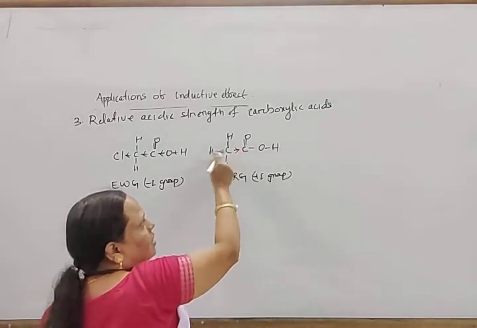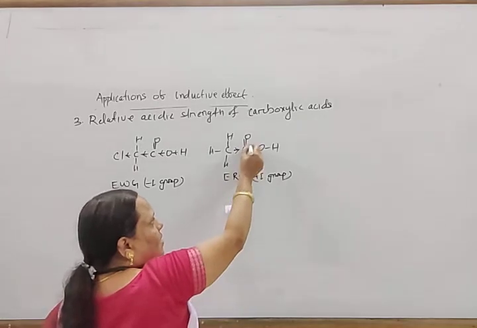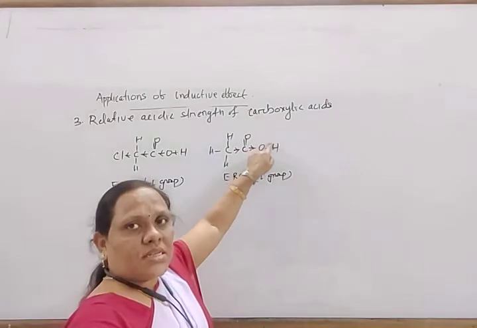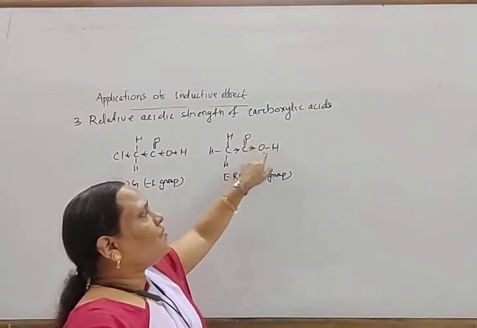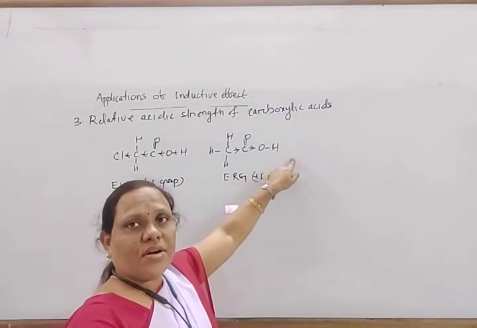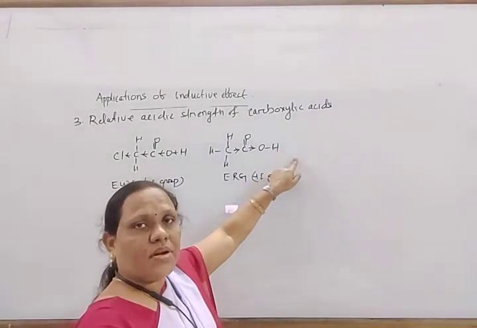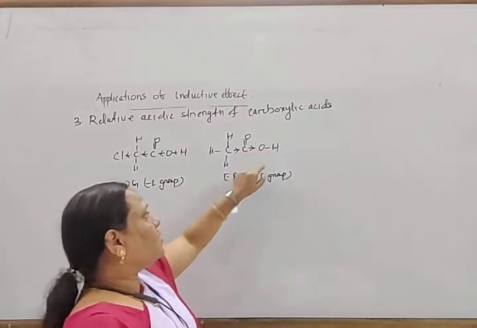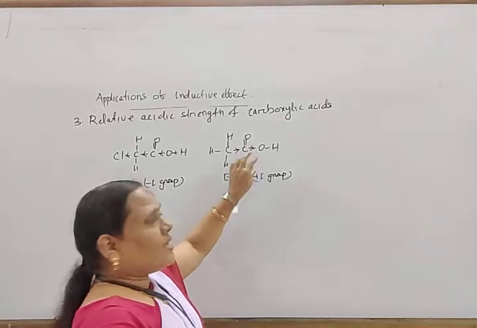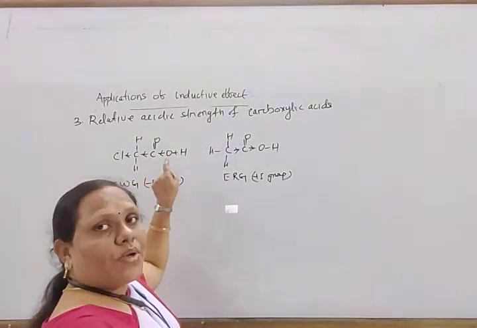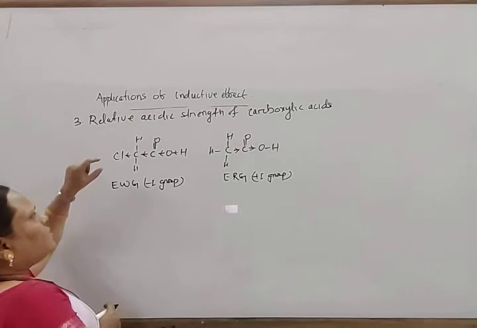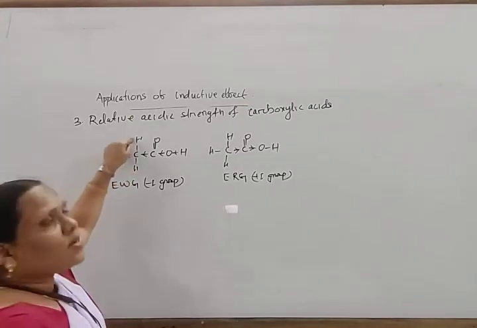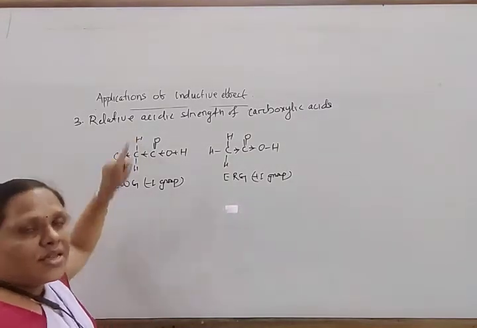It releases electrons towards carbon, and carbon again releases towards this oxygen, so the electron density on the oxygen atom increases. As the electron density increases, the release of H plus becomes difficult. In this way, this is a weaker acid compared to chloroacetic acid. Similarly, if one chlorine atom is present it is acidic, if two chlorine atoms are present it is more acidic, and if three chlorine atoms are present it is more acidic still.